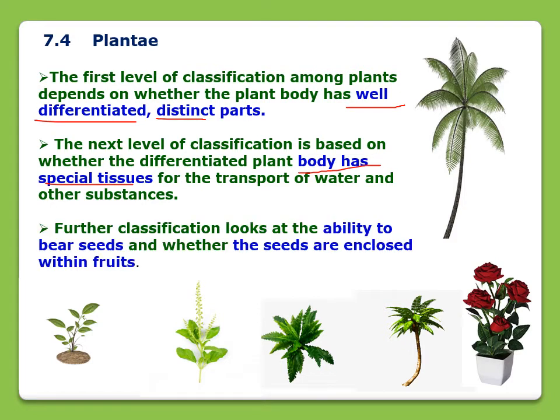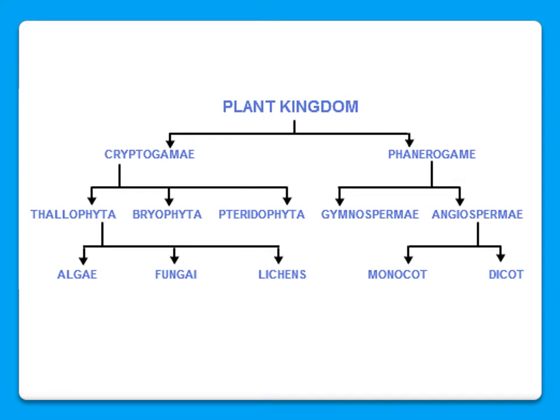Then the further classification is on the ability to bear seeds, and whether seeds are enclosed within fruits or not. Let me show you this flow chart in which you can see how the plant kingdom is divided: the first level, the second level, and the third level.